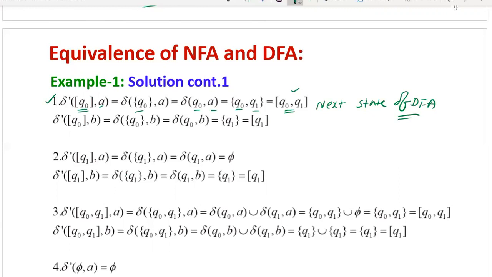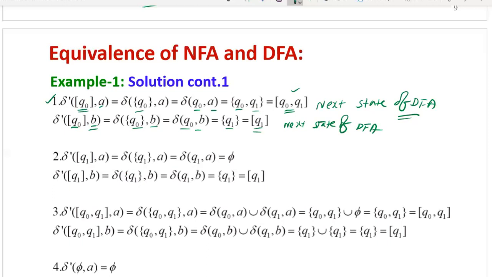Now the same state on input B, the second input. Delta of Q naught on B. See the transition diagram: Q naught on B goes to Q1. Therefore, the next state is Q1. This is also a next state of the DFA. Why? Because Q1 is a new state, it is not the same as Q naught. Q naught, Q1 is also not the same as Q naught. So these are the 2 new states.